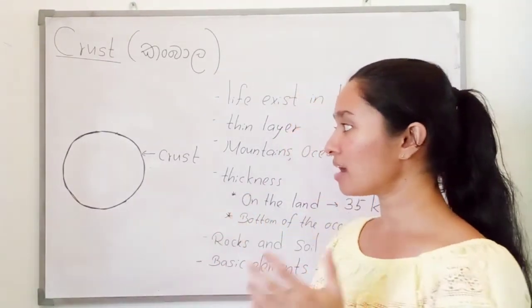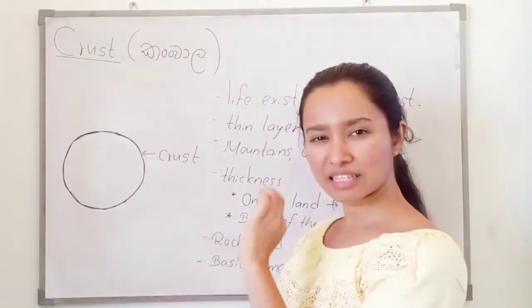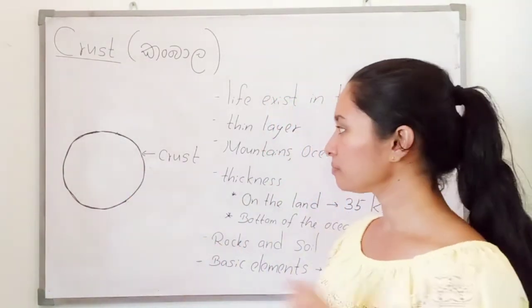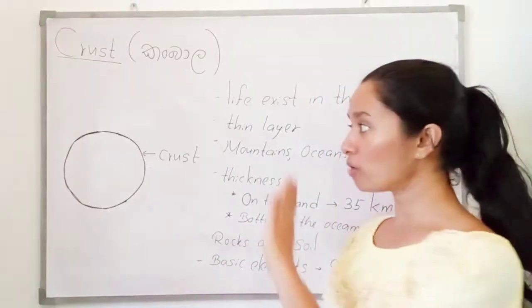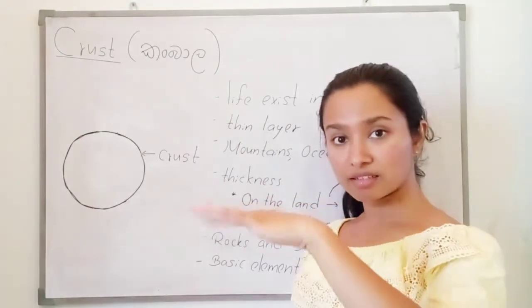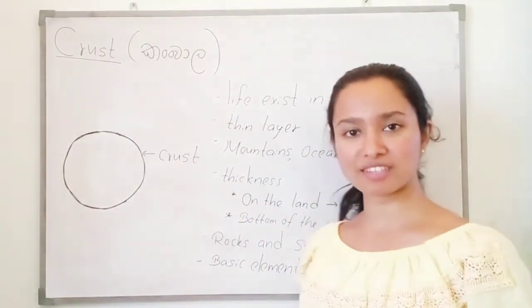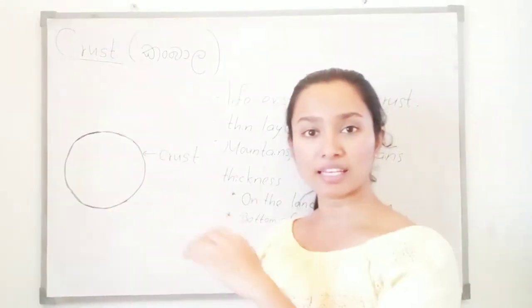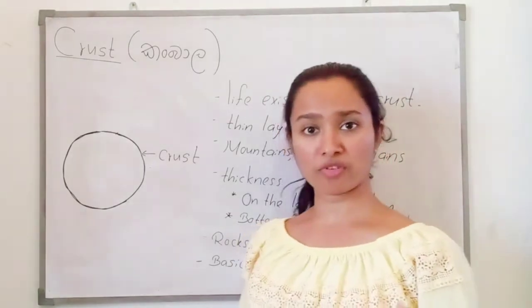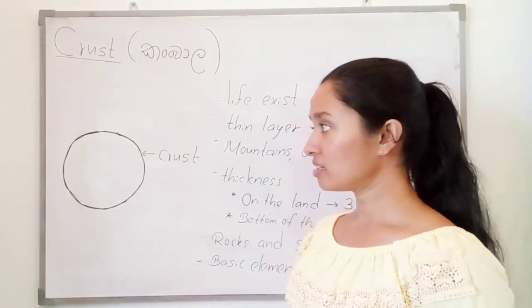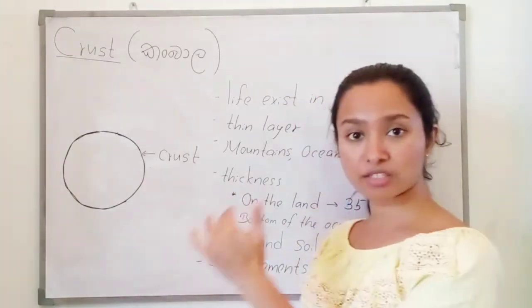You can compare it to the size of the earth. So the crust is a thin layer. And there you can see the mountains, the plains and also the oceans. Oceans, mountains and plains you can see in the earth crust. So think about the thickness of this earth crust. The thickness varies from place to place.